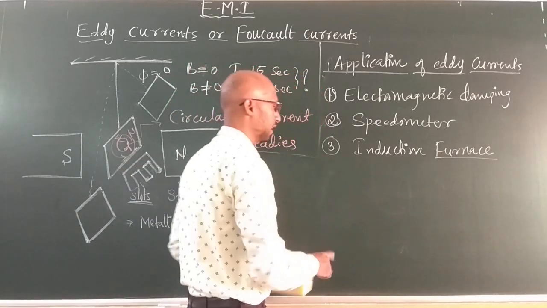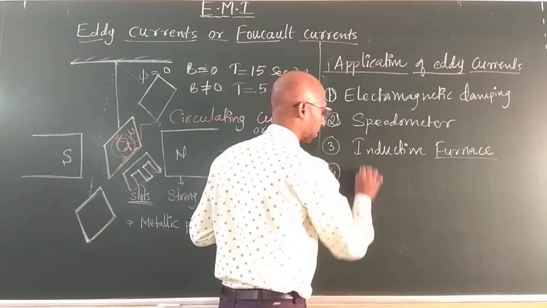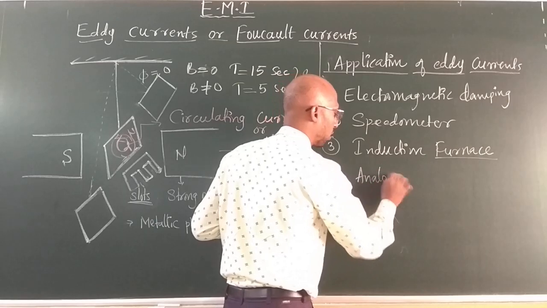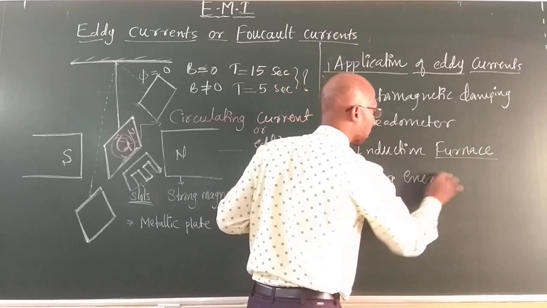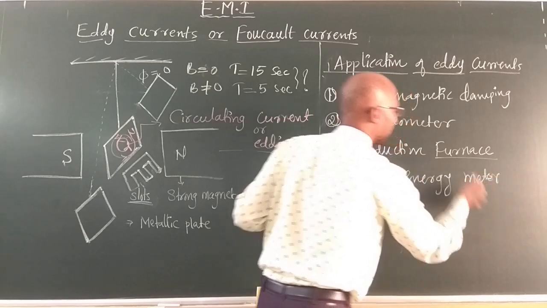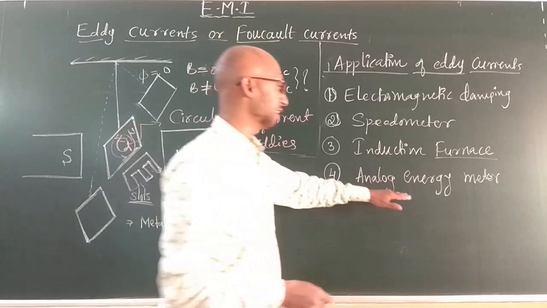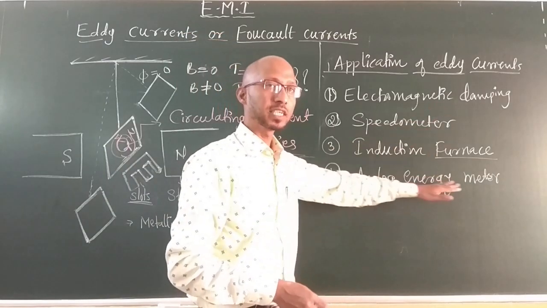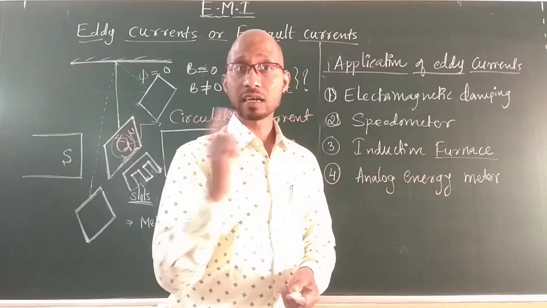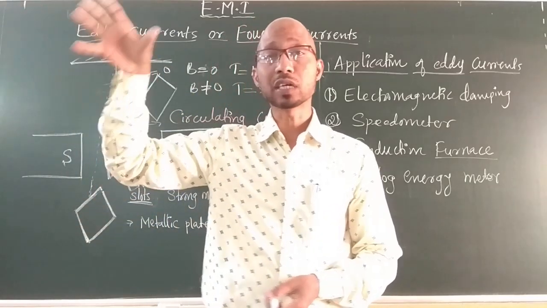Now the next, your most regular usage, will be the analog energy meter. Every household, in your home, you have also seen and can easily observe this energy meter, the meter which reads how much energy you consumed.